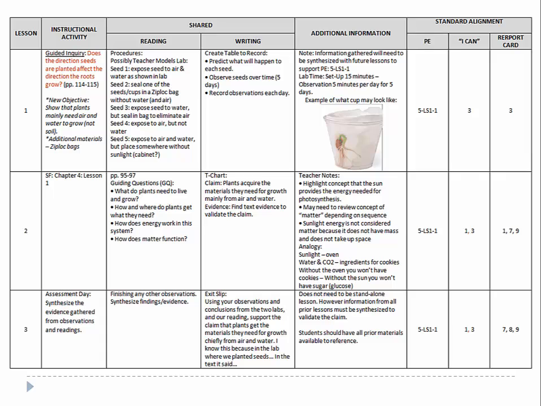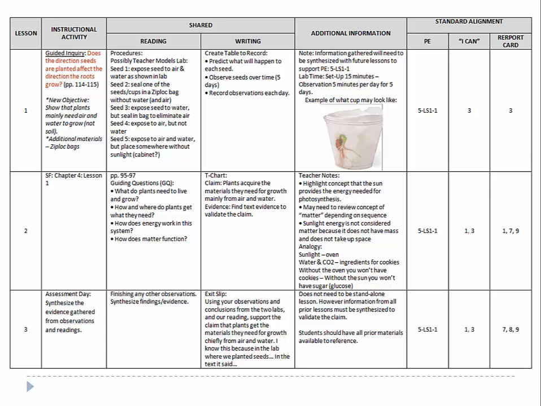To begin this unit, students are asked to support an argument that plants get the materials they need for growth mainly from air and water. In Does the Direction Seeds Are Planted Affect the Direction Roots Grow? Lesson 1, the procedure has been modified to allow students to examine the variables that impact the growth of a plant by observing the germination of pinto bean seeds.